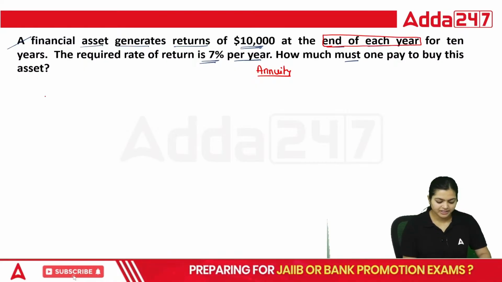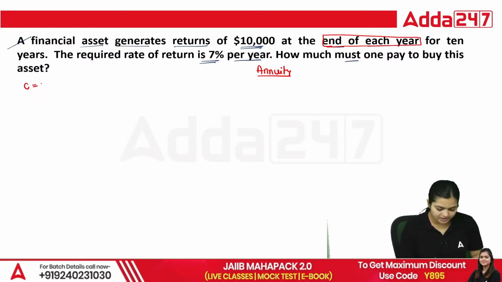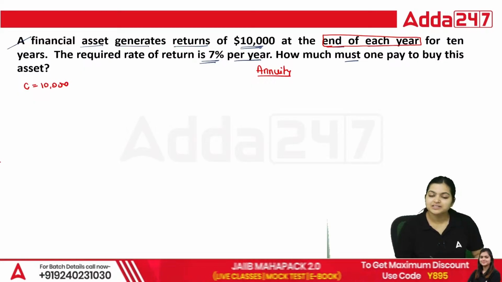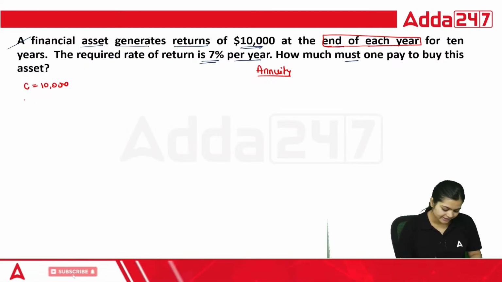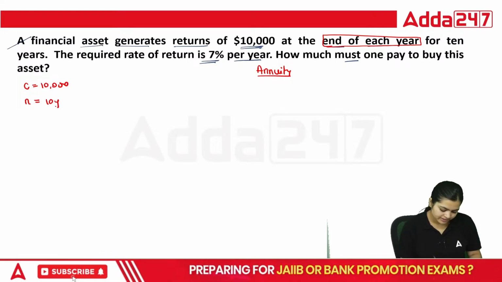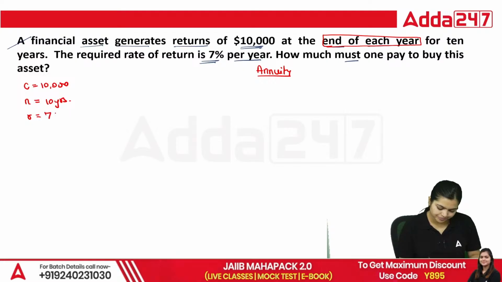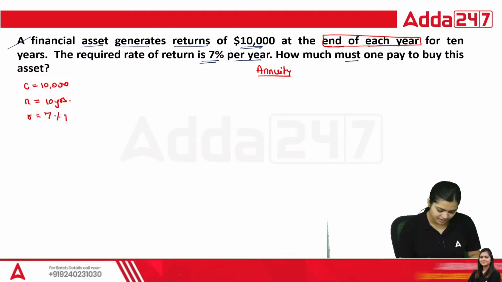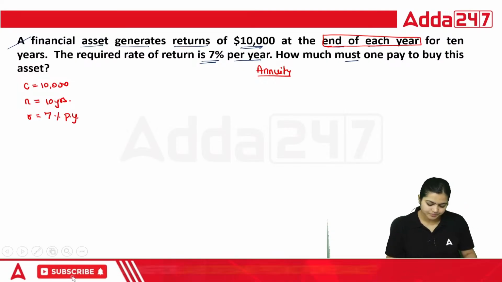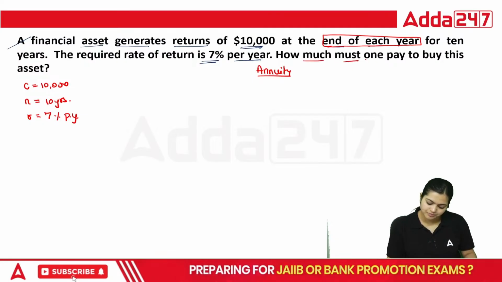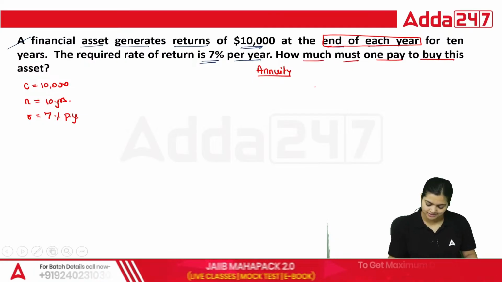Yes, for each year you want this cash flow, that is 10,000. And the time period is equal to 10 years, and R is given, the required rate of return, that is 7% per year. So how much must one pay to buy this asset?